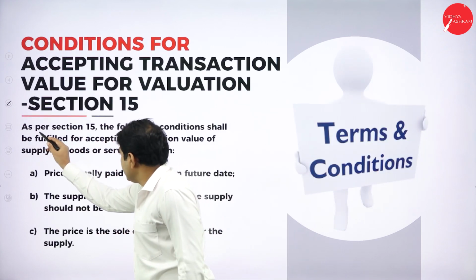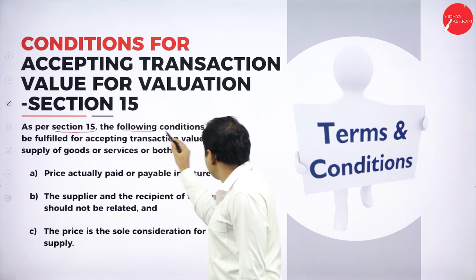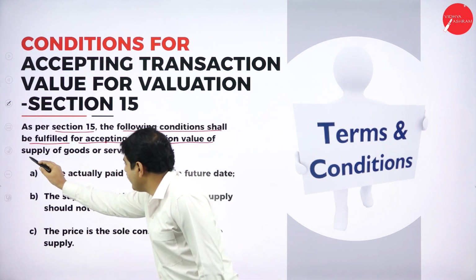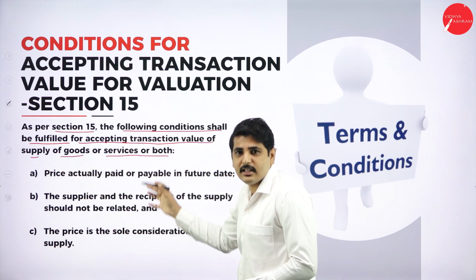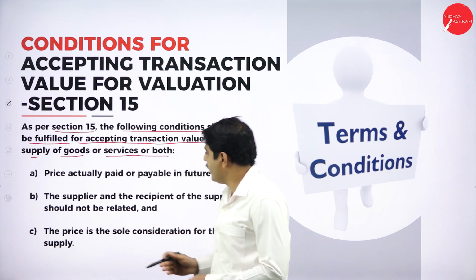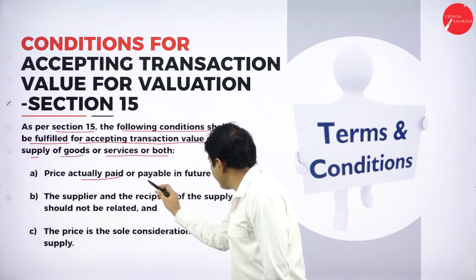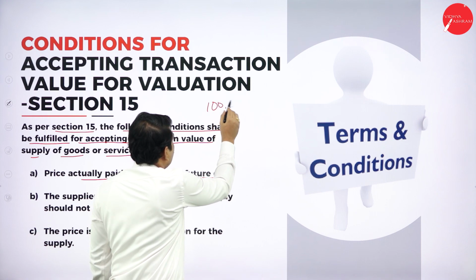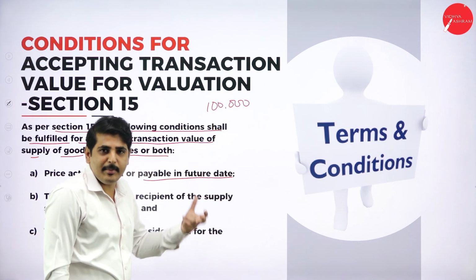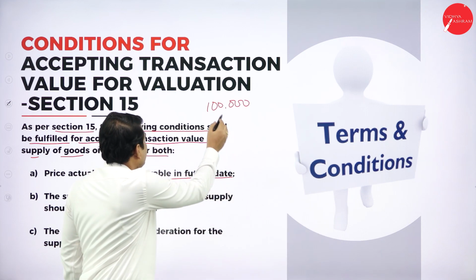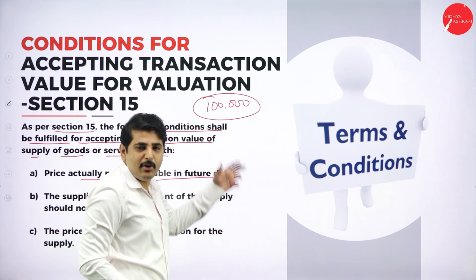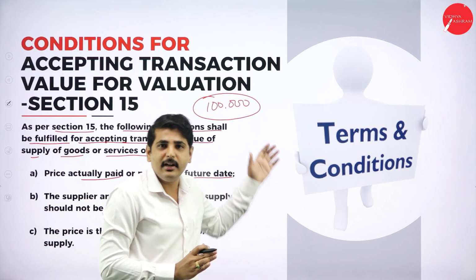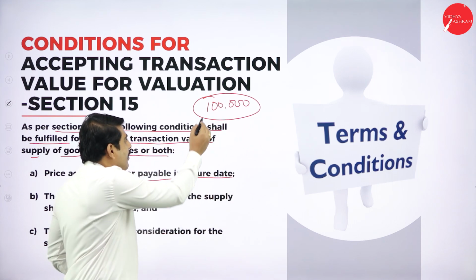Next, as per Section 15, the following conditions shall be fulfilled for accepting the transaction value of the supply of goods or services or both. Let's see what the conditions are. The price actually paid or payable at a future date. For example, I am sending goods worth 1 lakh rupees. I may receive the payment today or next month, but you have to pay the tax on this value. The tax authority will consider the 1 lakh rupees. You may receive it in future, but we have to levy the tax on this amount.